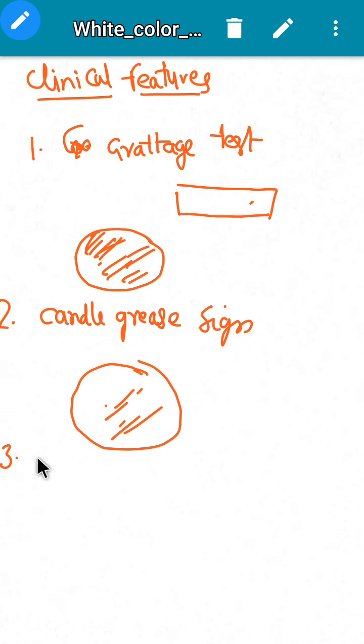And the third sign is this. If we remove the last scale, we will see the surface of the skin. On the surface we see some petechiae, small pinpoint bleeding sites.